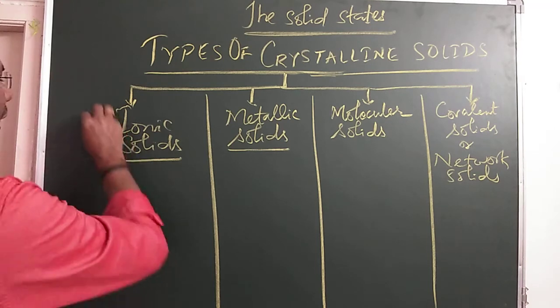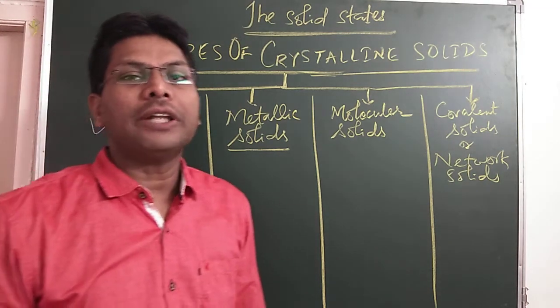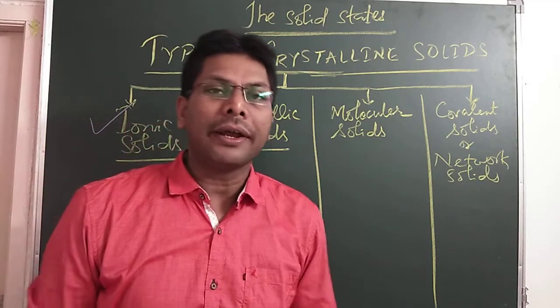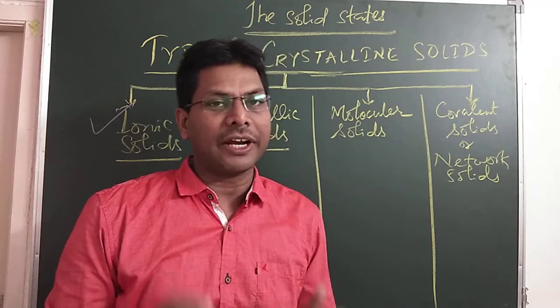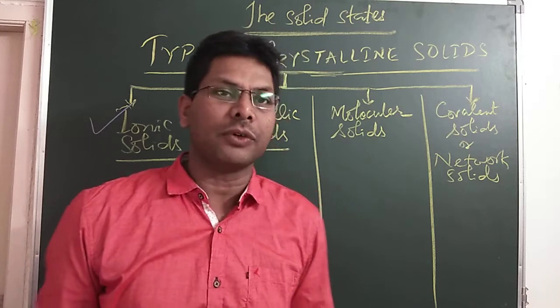So let's see what ionic solids are. Ionic solids are those solids where the constituent particles are ions. Ions are basically of two types, cation and anion. Cations have positive charge, anions have negative charge. They are bonded by Coulombic force of attraction, also called electrostatic force of attraction.